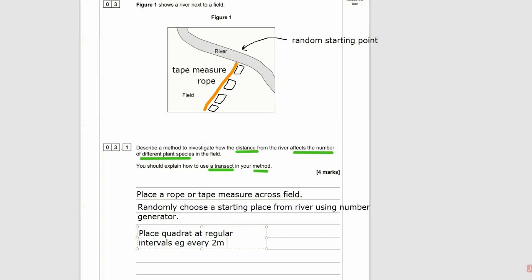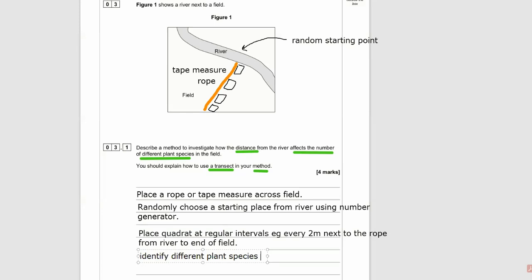Place a quadrat at regular intervals. That could be every meter, every 50 centimeters, or 0.5 meters, or every 2 meters, which I've written here. Place that next to the rope or tape measure, starting at the river to one end of the field, or you could start at the field to the river. It doesn't really matter. Then look in your quadrat and identify the different plant species in the quadrat. And now you can either count them up, count the number of species in the quadrat, or you can estimate percentage cover depending on the species.